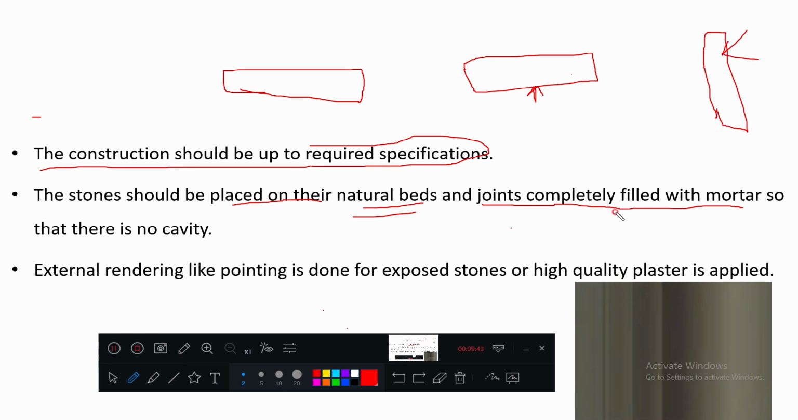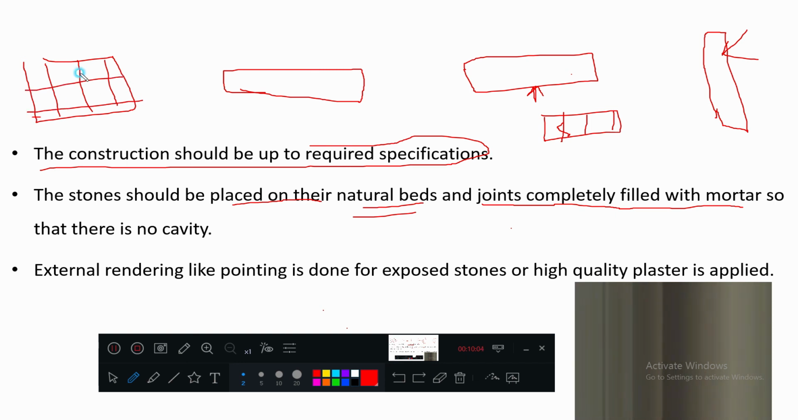And joints should be completely filled with mortar. Meaning what? These are the joints, no? So they should be continuously filled with mortar. Then external rendering like pointing is done for exposed stones, and high quality plaster. Meaning what? If there is a compound wall outside, these are the bricks or the stonework you have used.